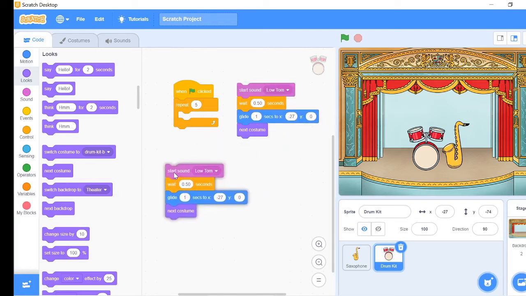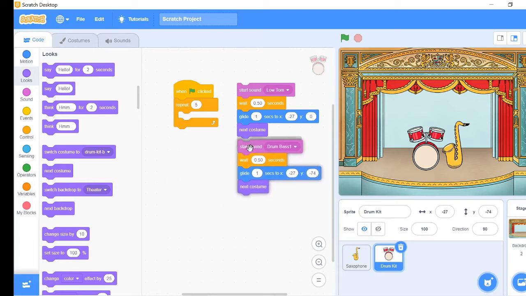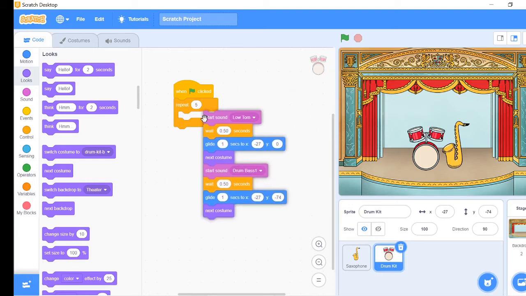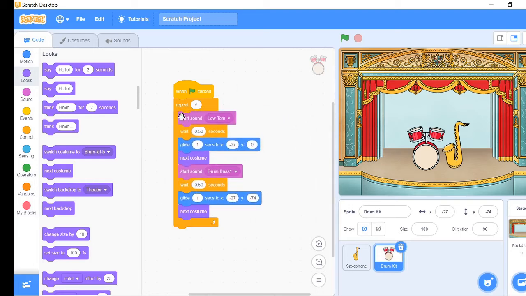Duplicate this script. Change the start sound tune from low tom to drum bass 1. Then change the y coordinates in glide 1 seconds to x and y coordinates to -75, 4. Join both of these scripts and put them in the loop. We have now completed our program. Let's run it.